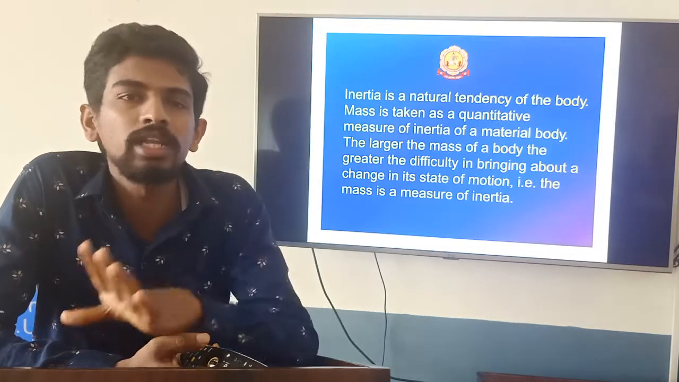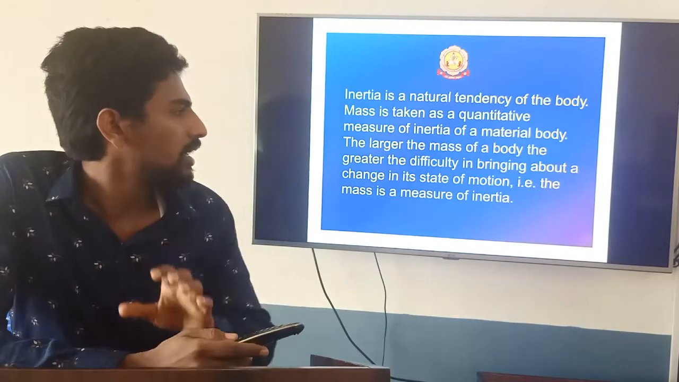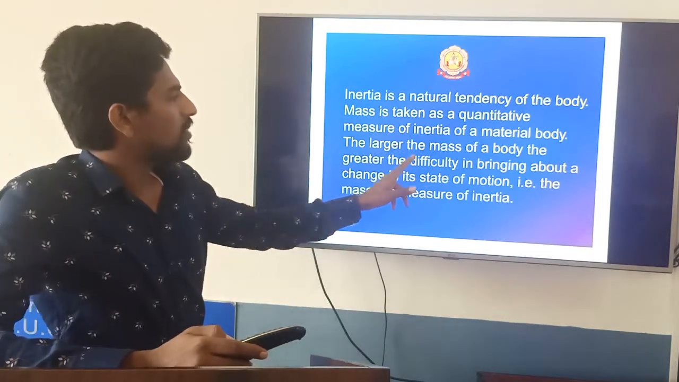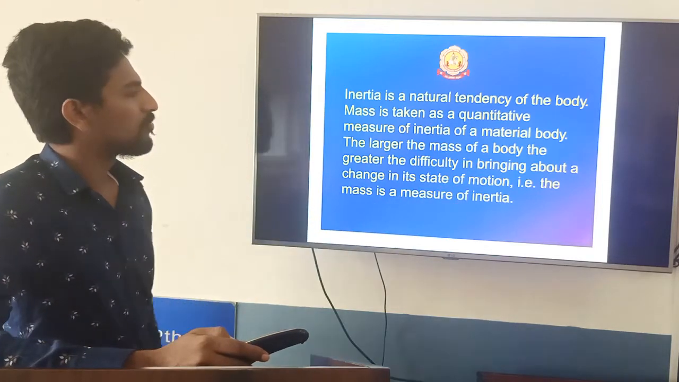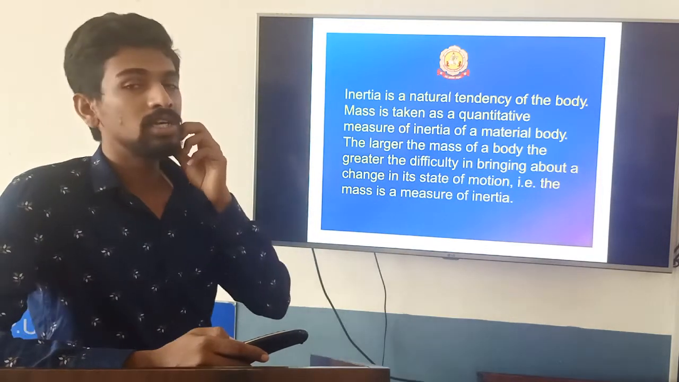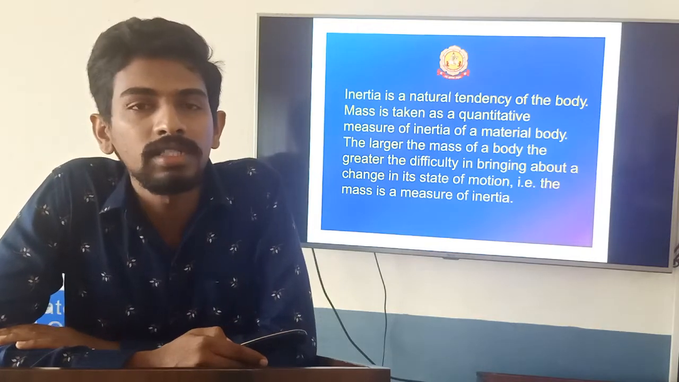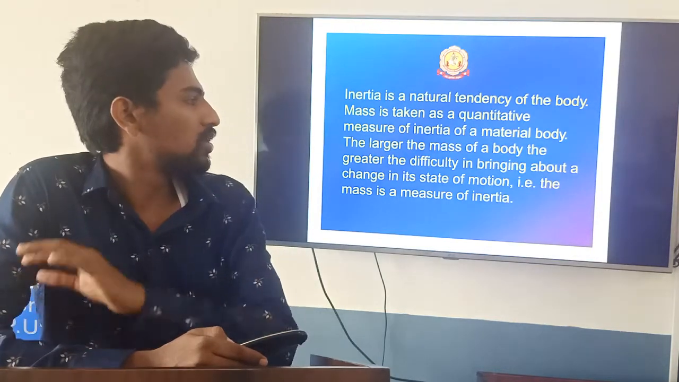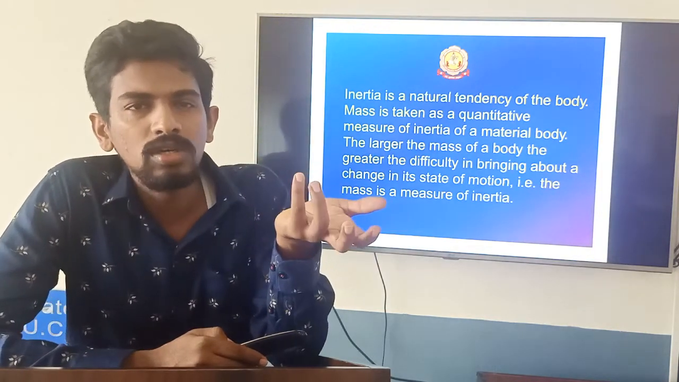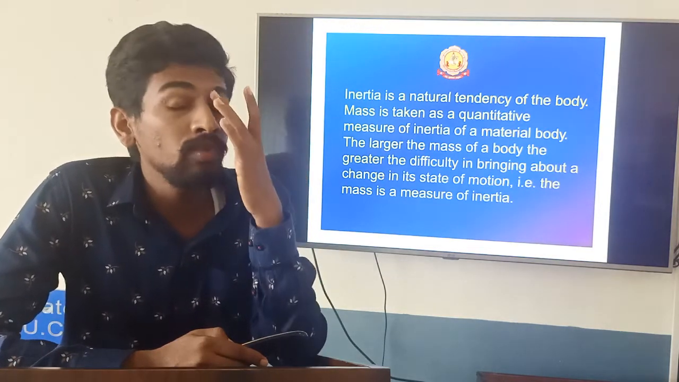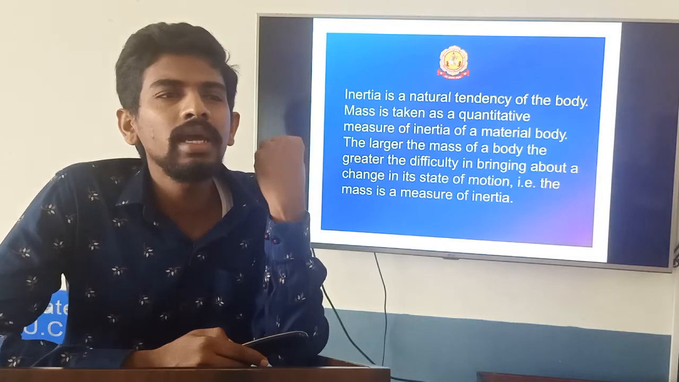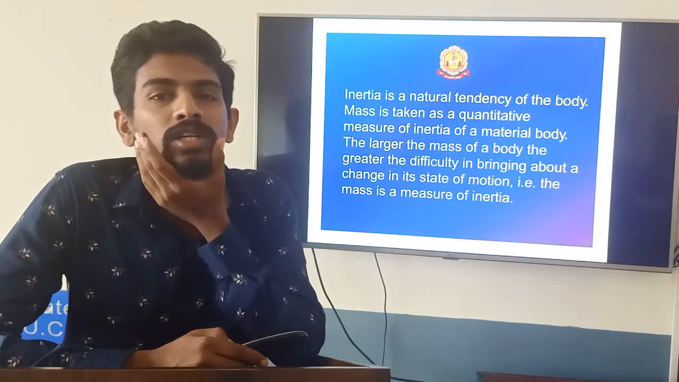Opposition means what? Inertia. So the larger the mass of the body, the greater the difficulty to bring about a change in its state of motion. That is, mass is a measure of inertia. Mass is a measure of inertia. So inertia is a property. In physics you want to measure that inertia. So how are we measuring inertia? Just by taking mass. Mass is a measure of inertia.